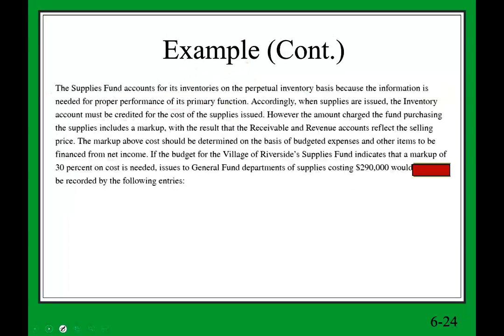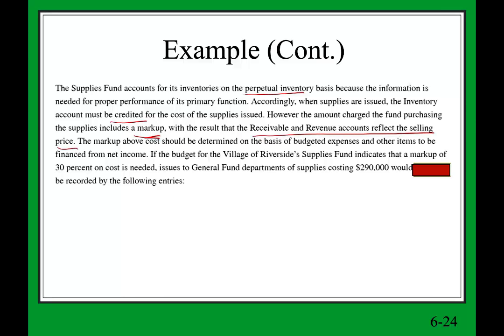The supplies fund accounts for its inventory on the perpetual inventory basis because the information is needed for proper performance of its primary function. So I just mentioned that we're going to be using perpetual. When supplies are issued, the inventory account must be credited, of course, because we're updating the account for the cost of the supplies. However, the amount charged to the fund purchasing the supplies includes a markup, with the result that the receivable and revenue reflect the selling price.